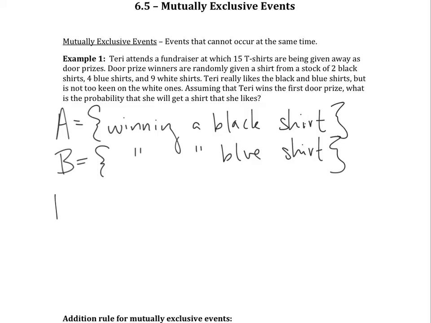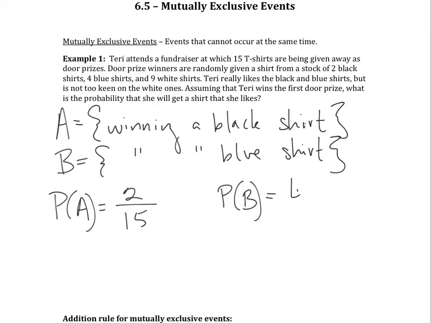So probability of winning a black shirt, so event A happening, we said there were 2 black shirts, so it would be 2 out of, how many shirts do we have in total? 2 plus 4 plus 9, it just says 15 at the beginning. And then probability of winning a blue shirt would be, how many blue shirts are there? 4. So it would be 4 out of 15.